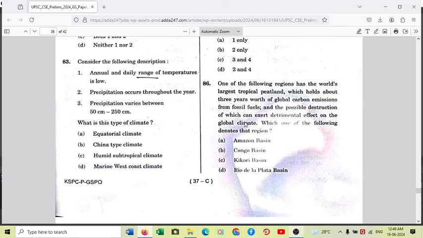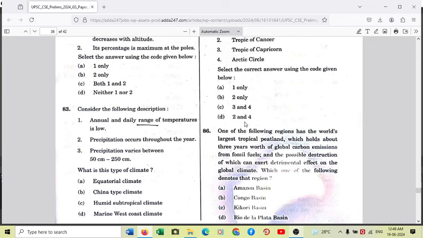So this is at the coastline. For example, the African coastline, the western coastline of Africa surrounding the Gulf of Guinea. These are countries of Cameroon, Gabon, Nigeria, Niger, they have high rainfall. But when we move to Central African countries, the rainfall reduces. So the answer is very simple to this question. 1, 2 and 3 lead to equatorial climate. Okay, 83 answer is A.